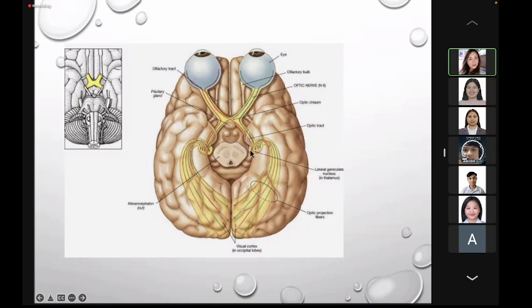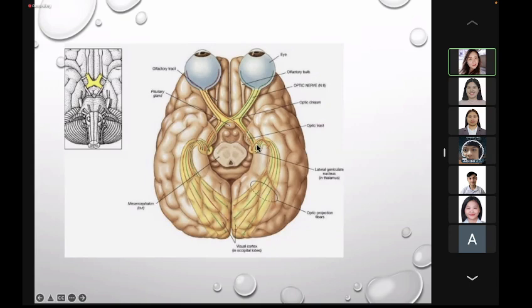Okay, they will terminate at the lateral geniculate body. I know you've heard about the lateral geniculate body. This is part of the thalamus that receives visual information. Okay, lateral geniculate body. Some of the fibers, class, will go to the pretectal nucleus of the superior colliculus of the midbrain. If you remember, the superior colliculus also receives visual information or light reflexes.